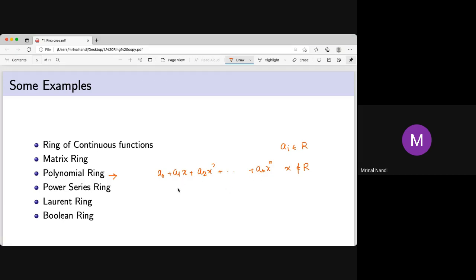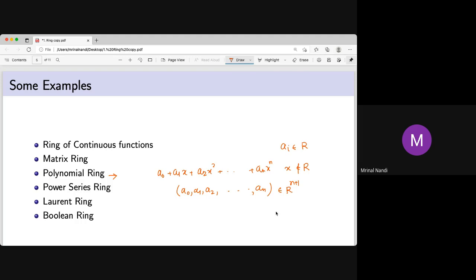The actual thing is you should write the polynomial like a coordinate. These x, x squared, x to the power n actually fix the coordinate, the position of all these elements of the ring. So 1 plus 2x plus x squared is just 1, 2, 1, that coordinate. It's nothing more than that. There is no x there. So it's just an element of R to the power n plus 1.